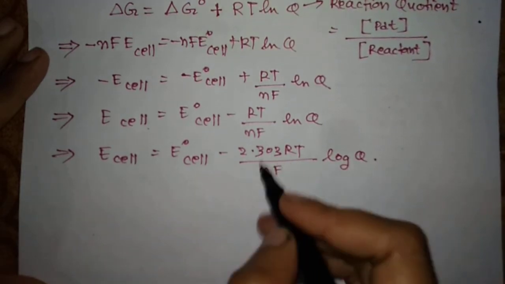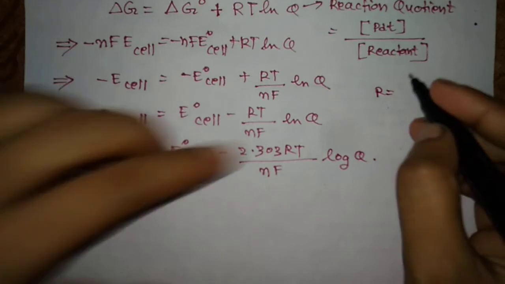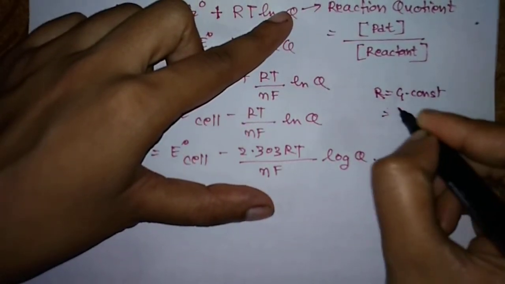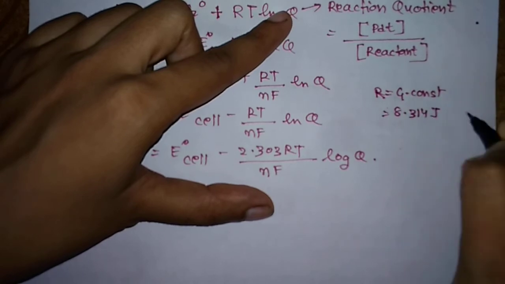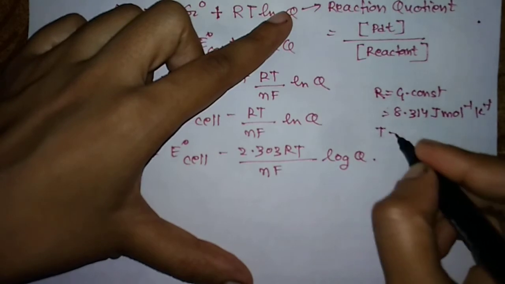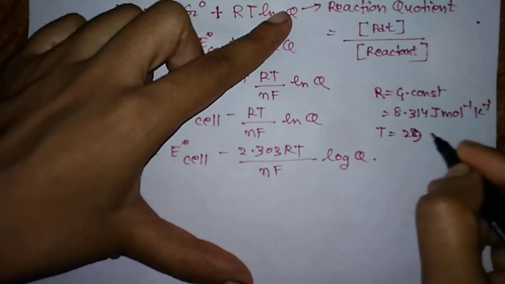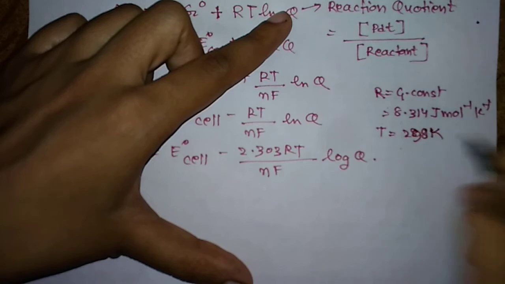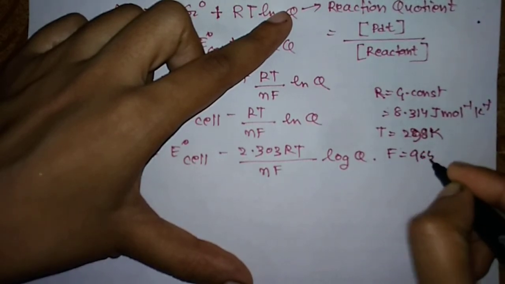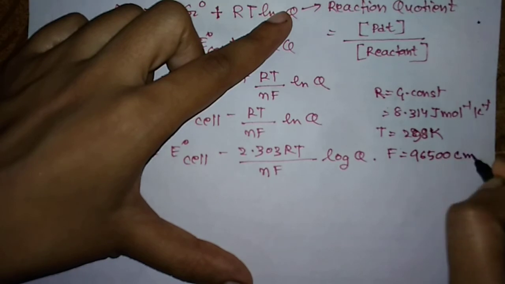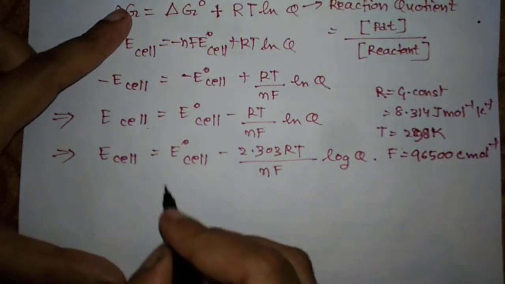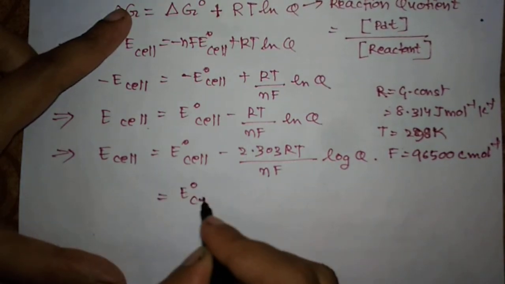Now students, this R is the gas constant, and it is equal to 8.314 joule per mole per Kelvin, right? And this T is 298 Kelvin, because I have already said that we are taking the standard condition. And this F is 1 Faraday, which is equal to 96500 Coulomb per mole, right? So if we substitute all these values here, what do we get? You can just calculate and see.